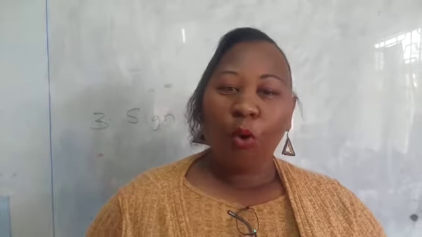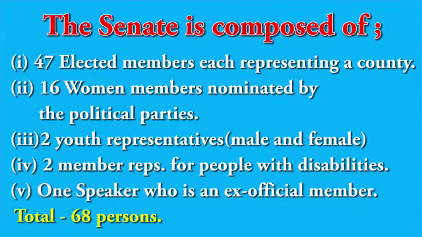What about the Senate? Who composes the Senate? 1, we have 47 elected members, each representing a county. Number 2, we have 16 women members nominated by the political parties. 3, we have 2 youths, 1 must be male, the other must be female. The 4th, we have 2 members who represent people with disabilities, 1 male and 1 female. Then number 5, we have 1 speaker who is an ex-officio member. The total number of members who compose the Senate is 68.